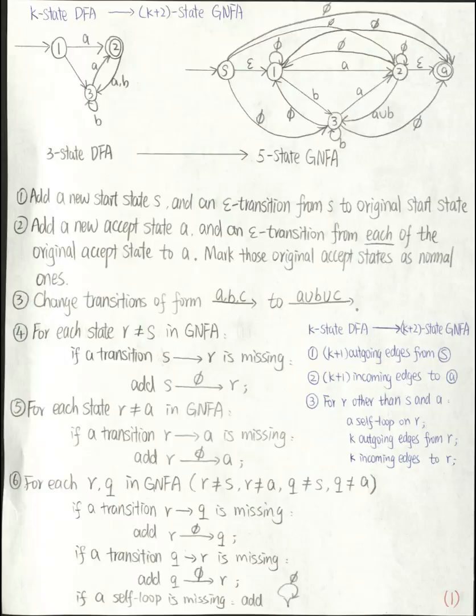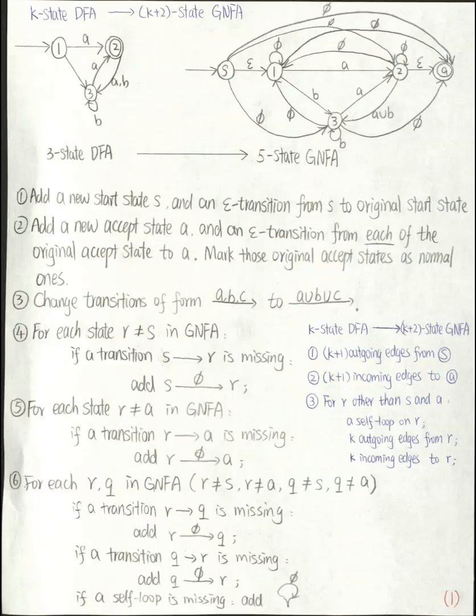So after this step, the original DFA is a complete graph. There is a transition from each state to every other state, including self-loops. For example, I have a transition from 1 to 2, from 1 to 3, from 1 to itself. And the same thing for 2. There is a transition from 2 to 1, from 2 to 2, and from 2 to 3.